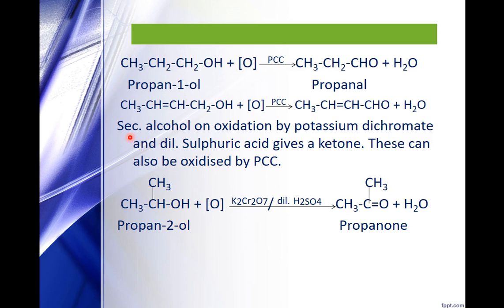Now, if you are taking secondary alcohols, these alcohols on oxidation give us ketones. Here also the number of carbon atoms will be the same. These can also be oxidized by PCC. These ketones cannot be further oxidized easily to form carboxylic acids.